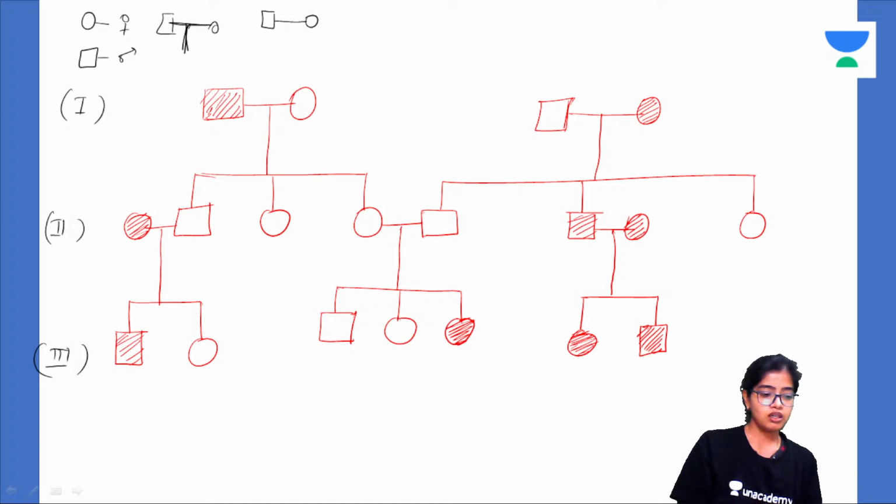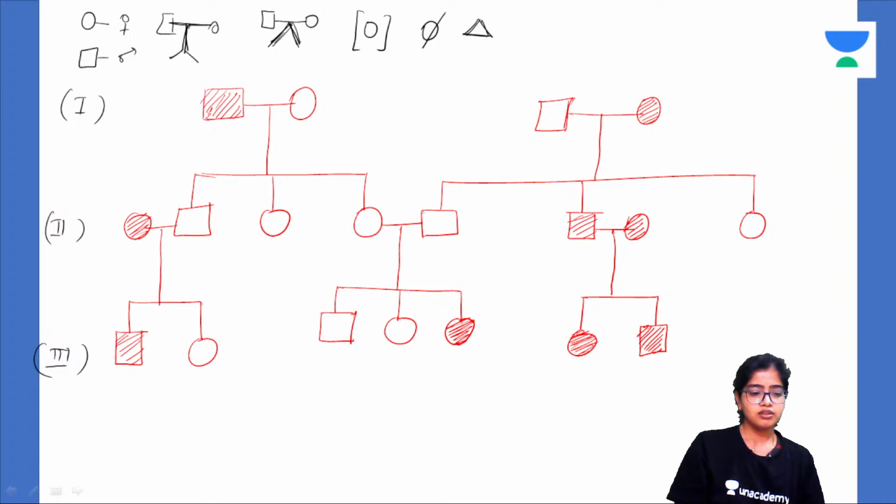If it is a twin, then it will be depicted like this, or like this. From just one birth, this is the number of births. Then if it is an adopted individual, it will be depicted in square brackets. If it is a deceased individual, it will be depicted like this. So these are the symbols. If there has been a miscarriage, it will be shown by a triangle.